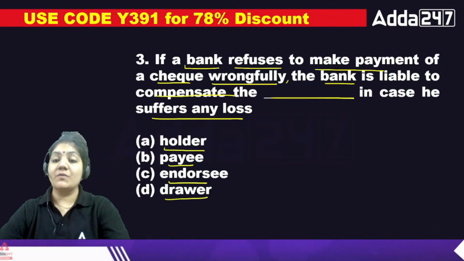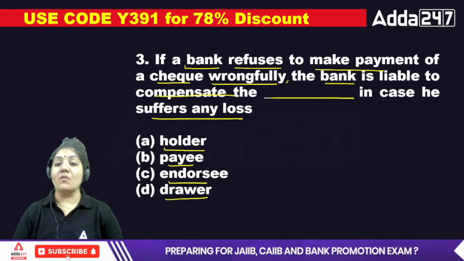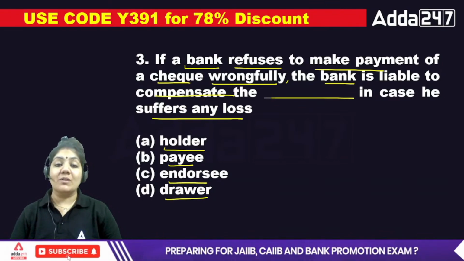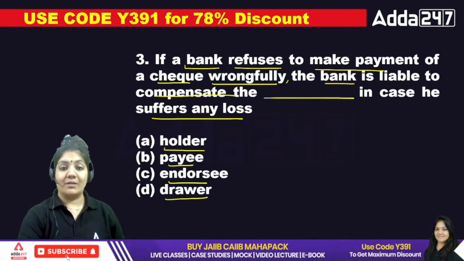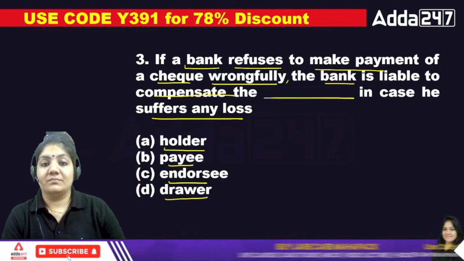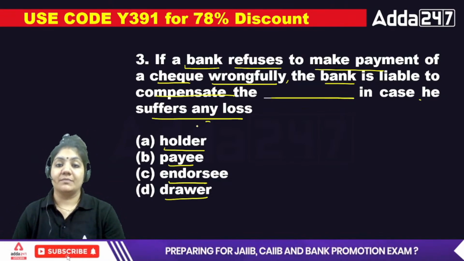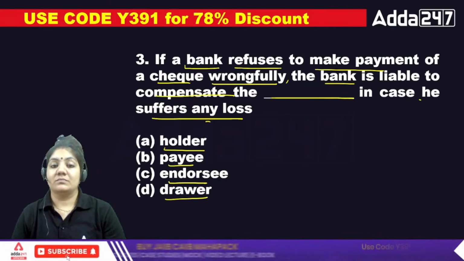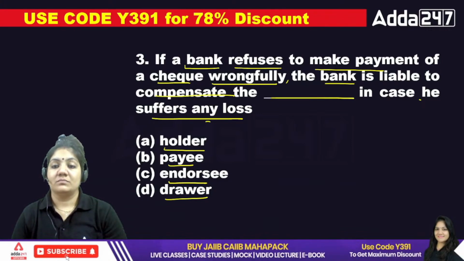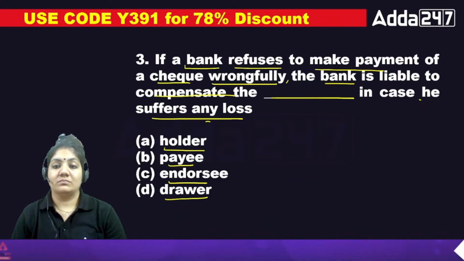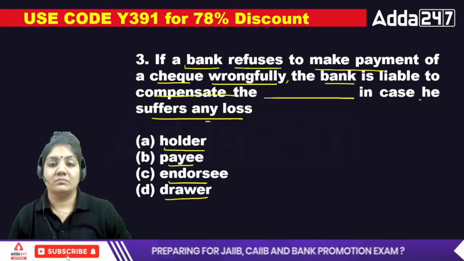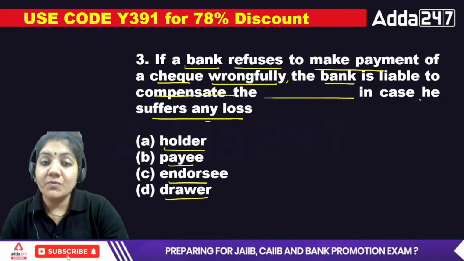The bank refuses to make payment of the check wrongfully, so the bank is liable to compensate which authority? Who will suffer?